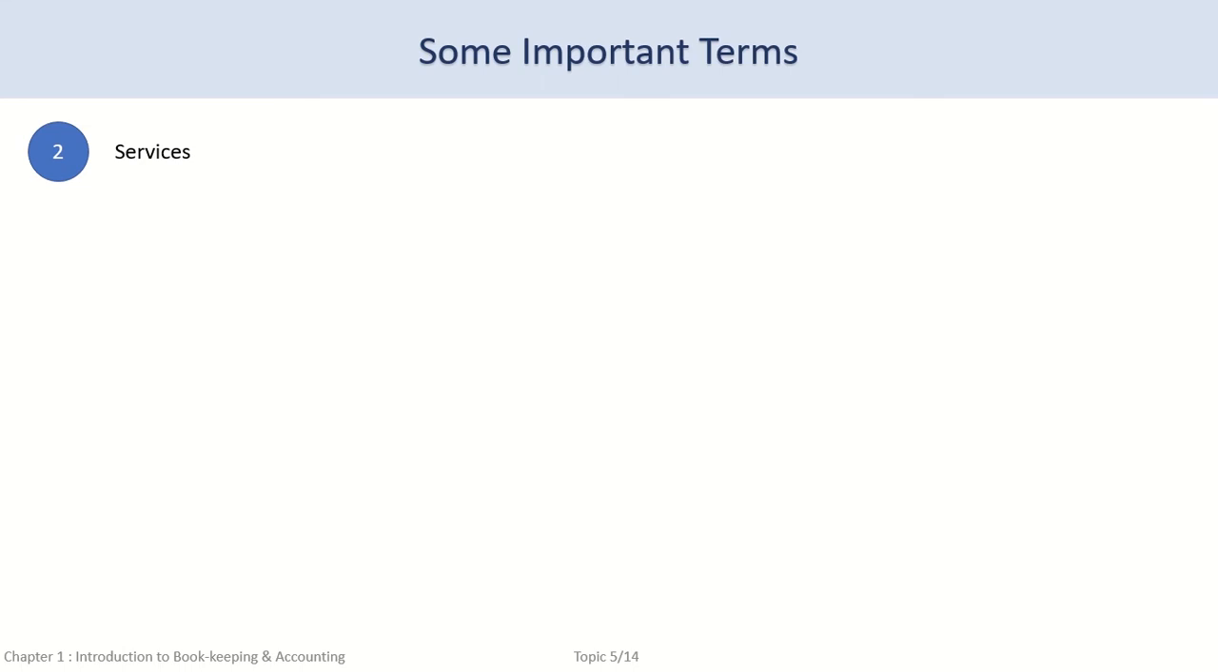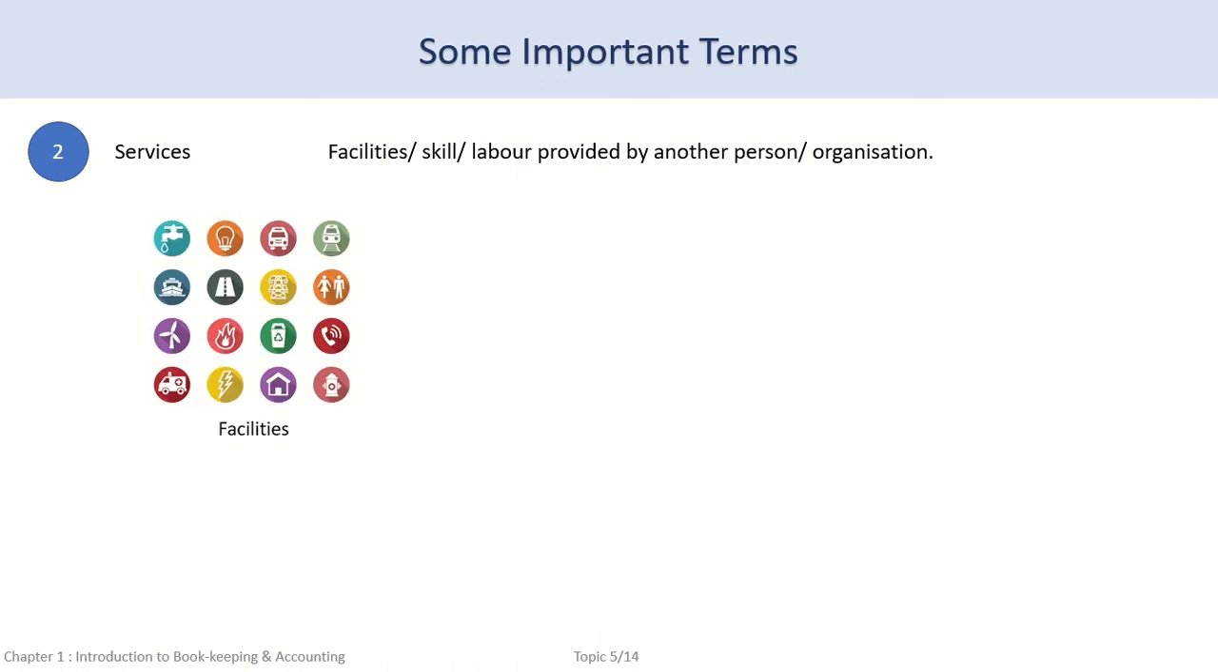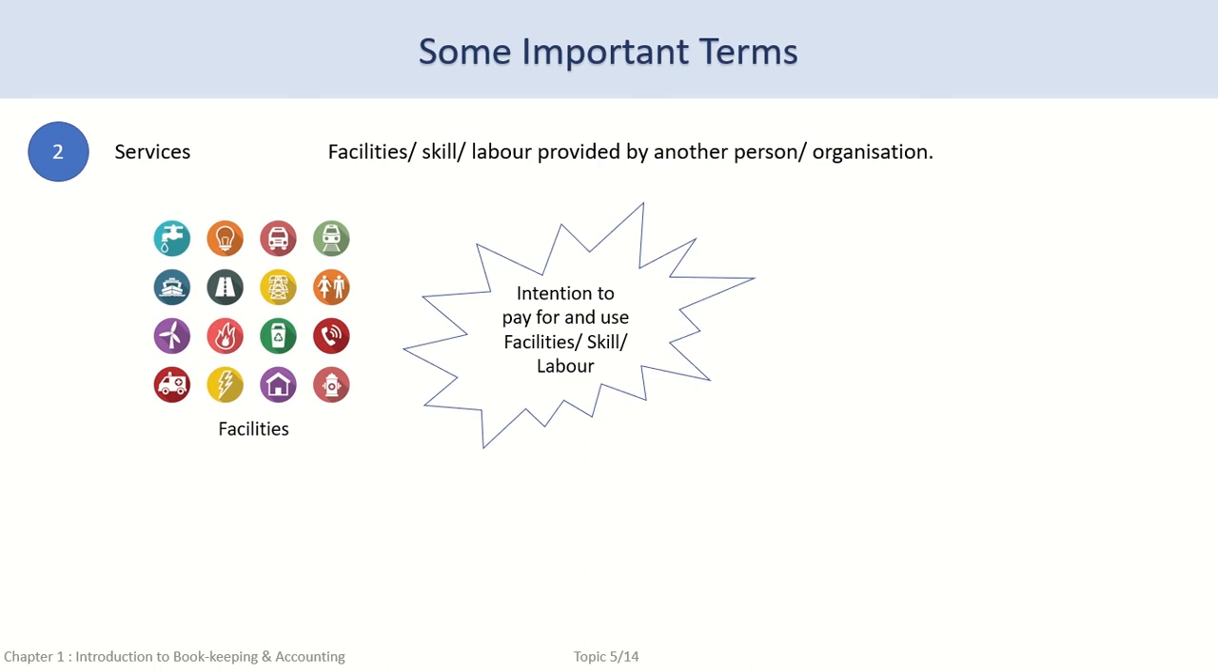In our workplace or even at home, we may come across many who do not have a product or a tangible thing to sell, but who provide certain facilities or skills or physical labor for which we are willing to pay. We do not get a real product in return for our payment, but we get to utilize the facilities or skills or hard work of another person. Such facilities or skills or labor provided by another person or organization are referred to as services.